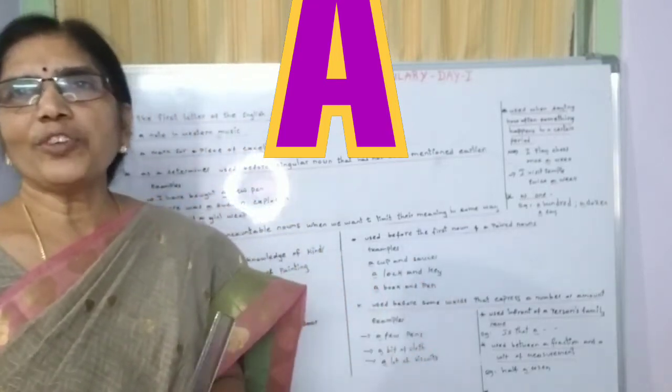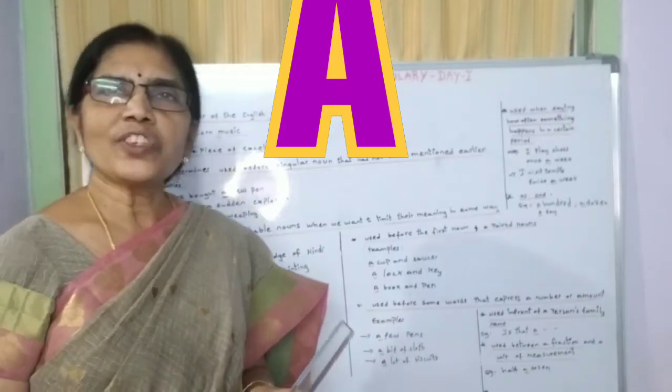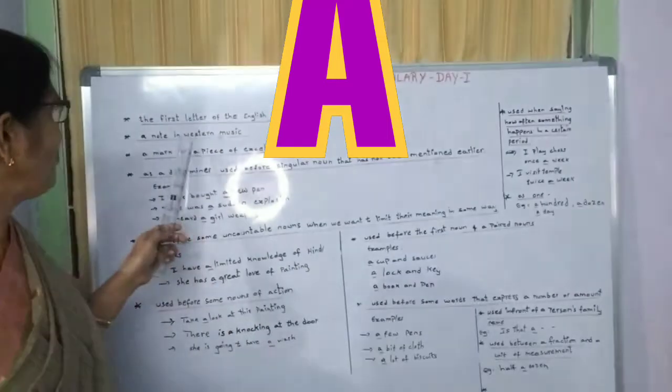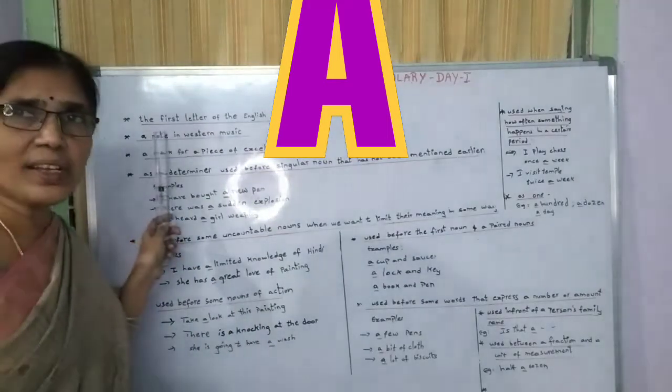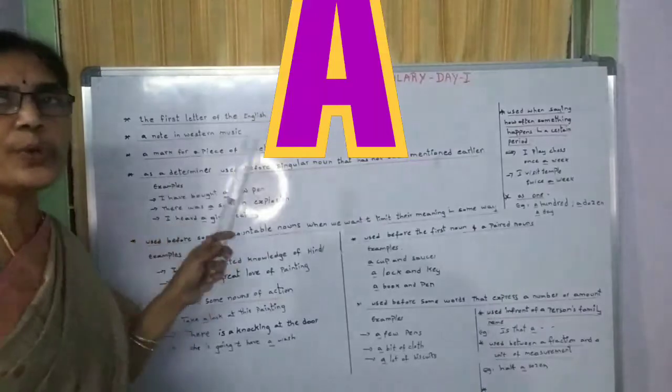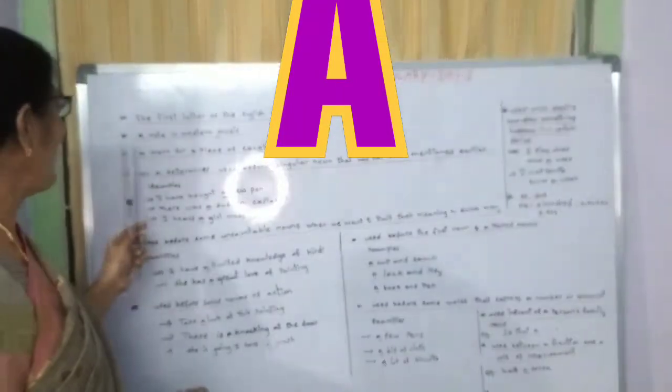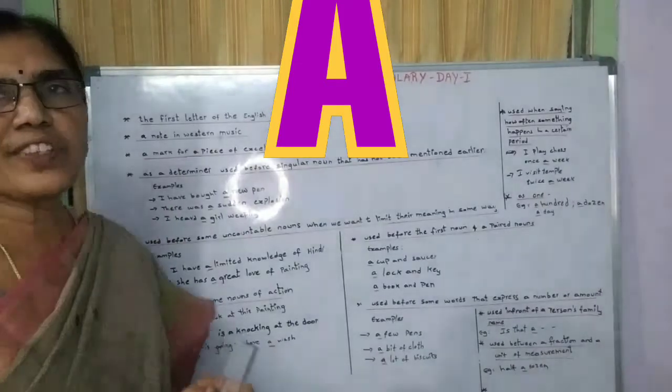Here we have nearly 12 categories. Under what situations do we use this A? Let us go one by one. It's the first letter of the English alphabet. You all know it's a note in Western music. And next, we are well aware of this one also: a mark for a piece of excellent work.